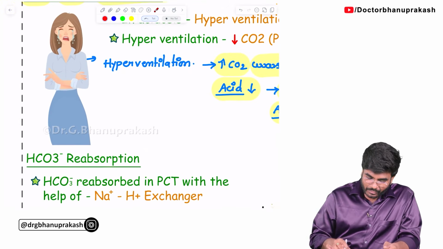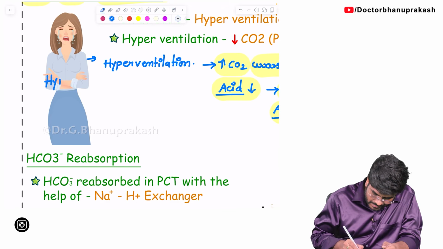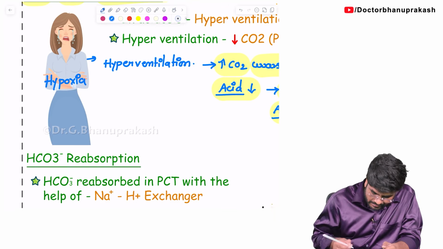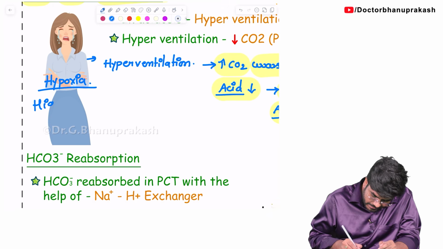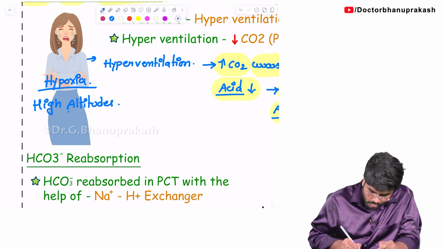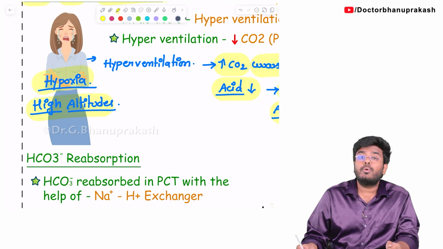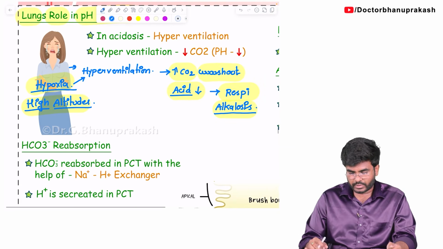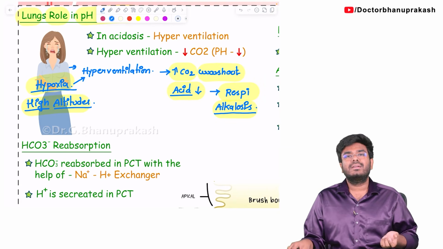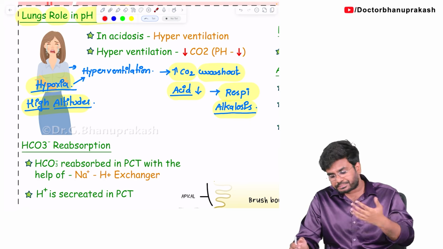But in reality, tell me who will do the hyperventilation? The person who is having hypoxia, the person who is suffering with hypoxia. Who can suffer with hypoxia? The person who is living in high altitudes, or the person who goes to high altitudes. Okay, the person is climbing the hill, now he is in the high altitudes. Whenever he is in the high altitudes, he will develop hypoxia. Now, whenever there is hypoxia, we all know the person will start to do hyperventilation. Now, tell me, whenever the person is doing hyperventilation, the person will go into respiratory alkalosis. Means the way you breathe can actually change your pH.